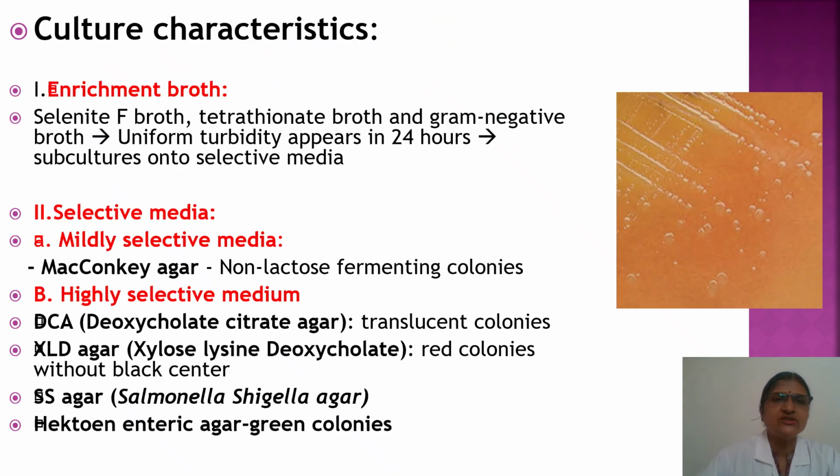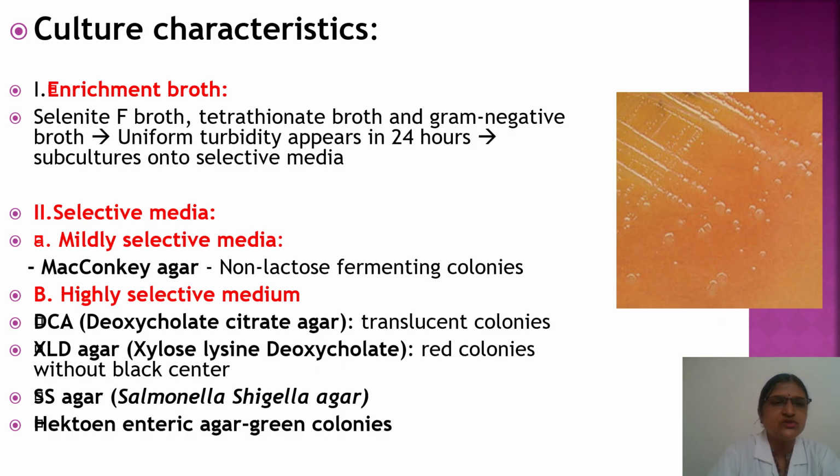Then we can do isolation of the bacteria. First is the enrichment broth, that is selenite F broth, tetrathionate broth or gram-negative broth. In that, bacteria give uniform turbidity in 24 hours. Then subculture can be done on selective media. The most commonly used selective media for Shigella is MacConkey agar.